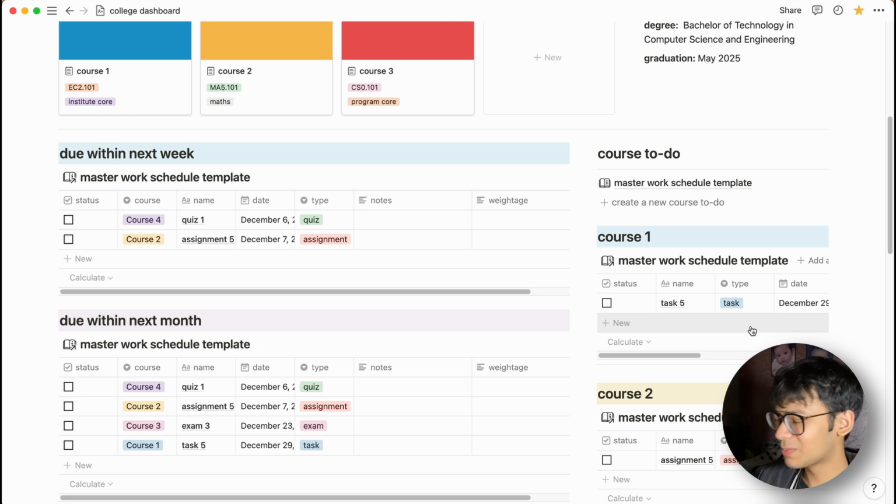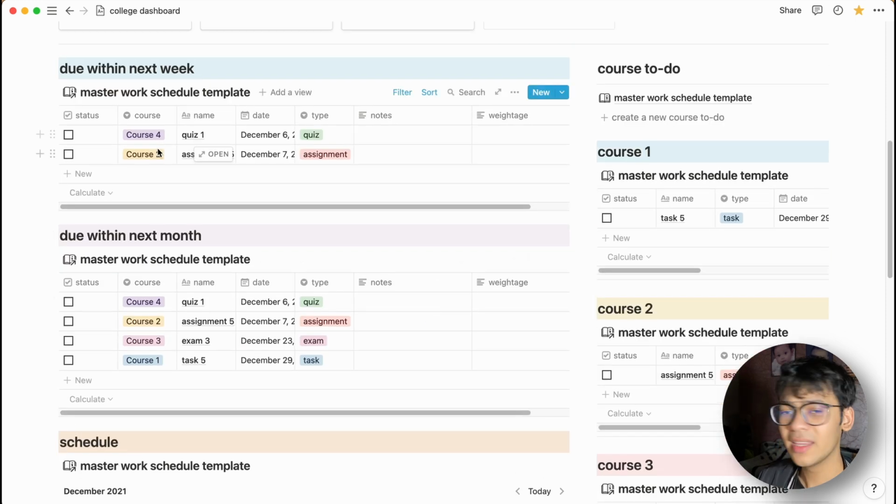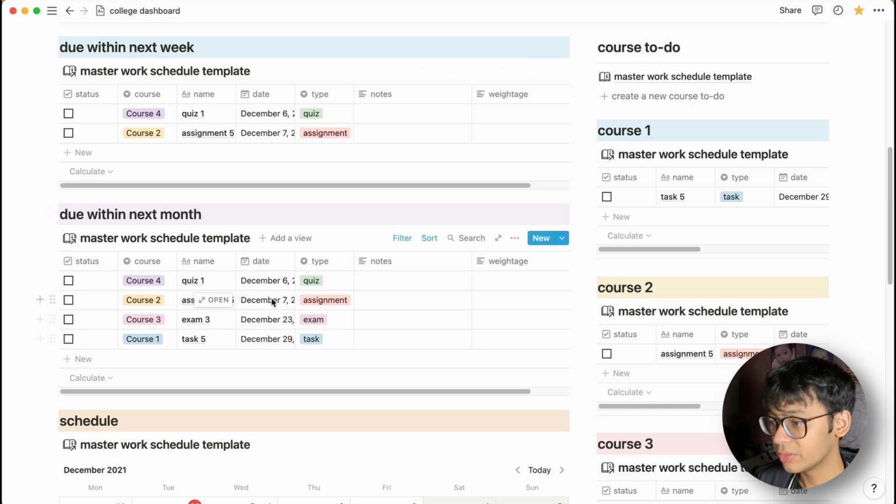Next up is the most powerful part of this whole template. It's firstly the due section, and the other one is the course to-do. So let's talk about the due section first. Here it's very straightforward. You get to see the tasks that you have that are due within the next week, and here you get to see all the tasks that are due within the next month.